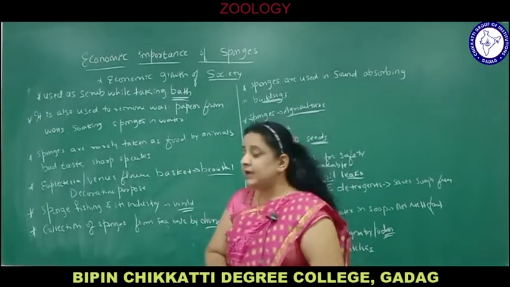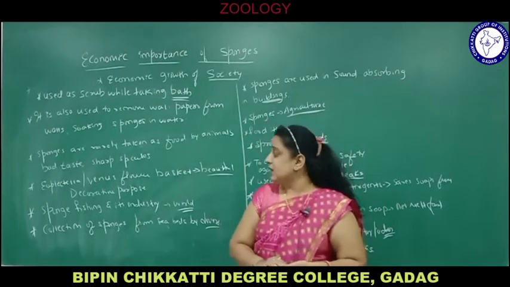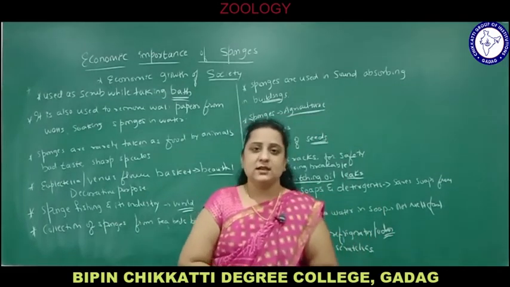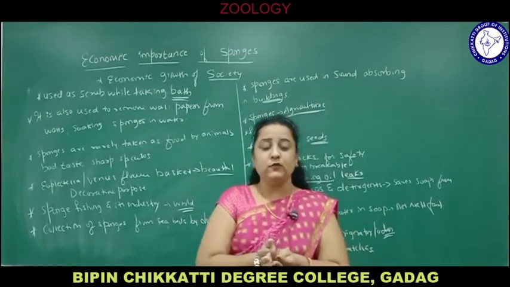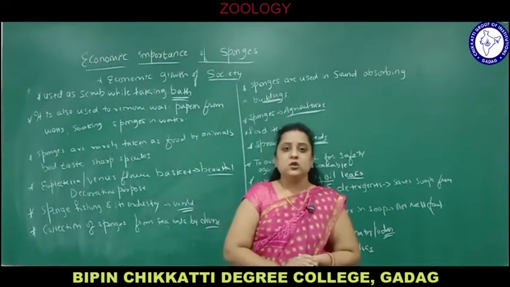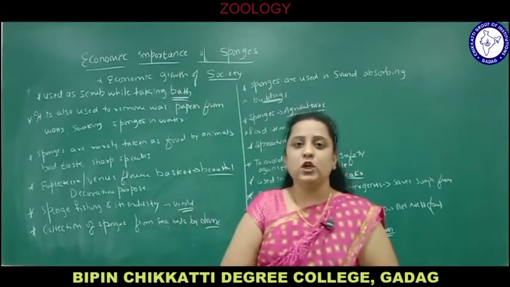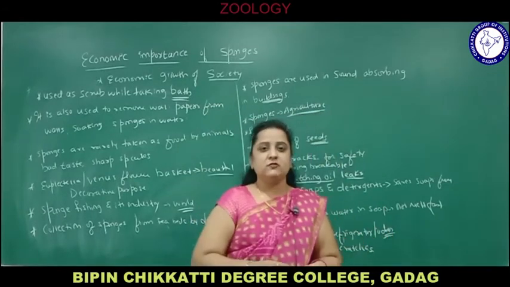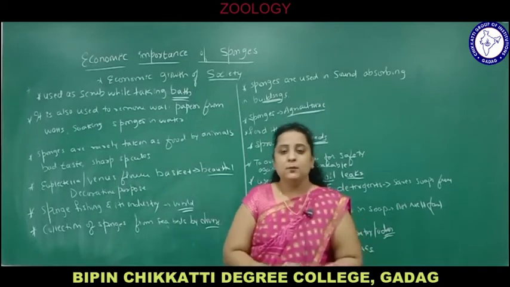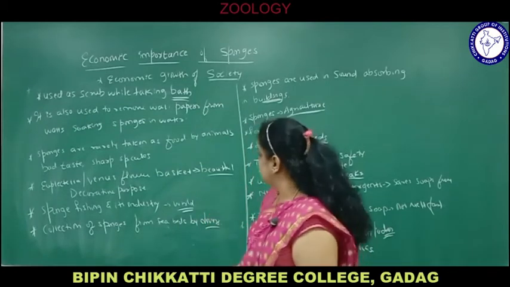And Euplectella is also called Venus flower basket. You can see the flower basket, right? It is very beautiful. Similarly Euplectella looks like that, so it is called Venus flower basket. It is used for decorative purposes, in ceremonies and functions. They are very beautifully colored sponges.